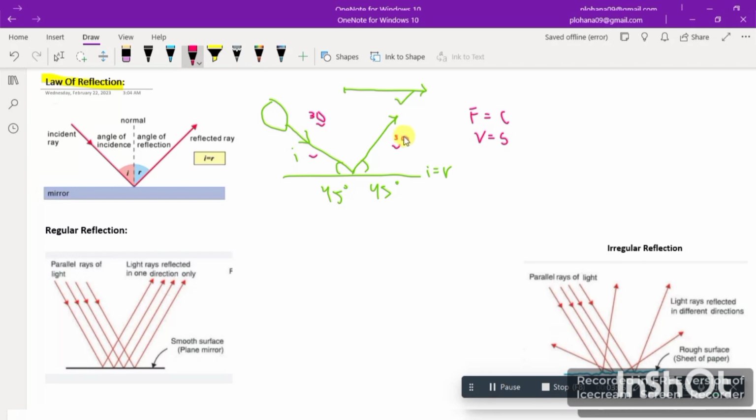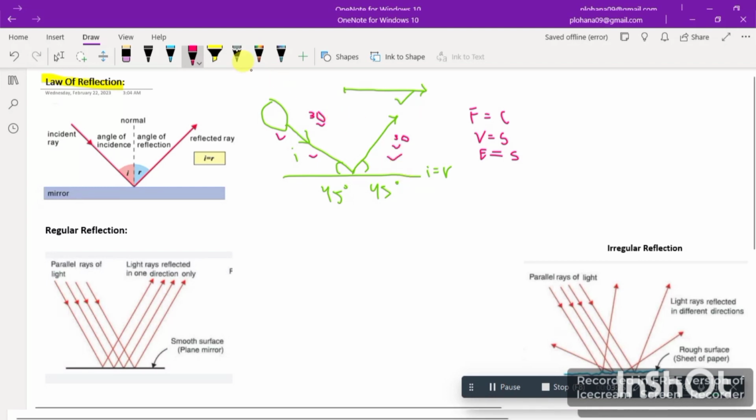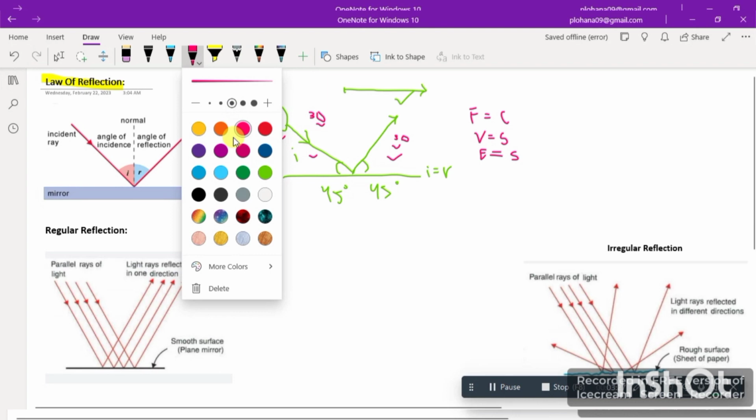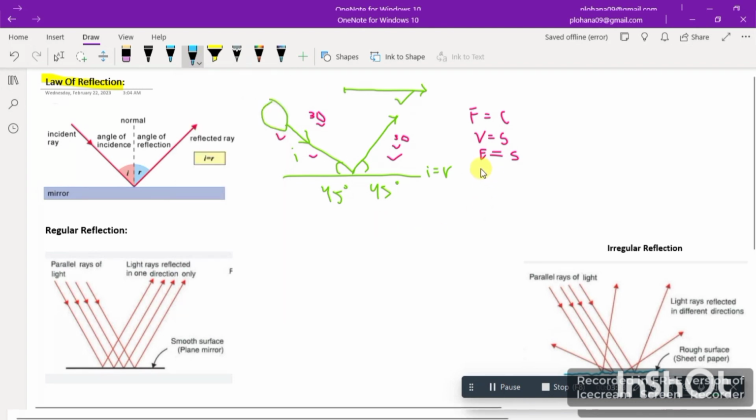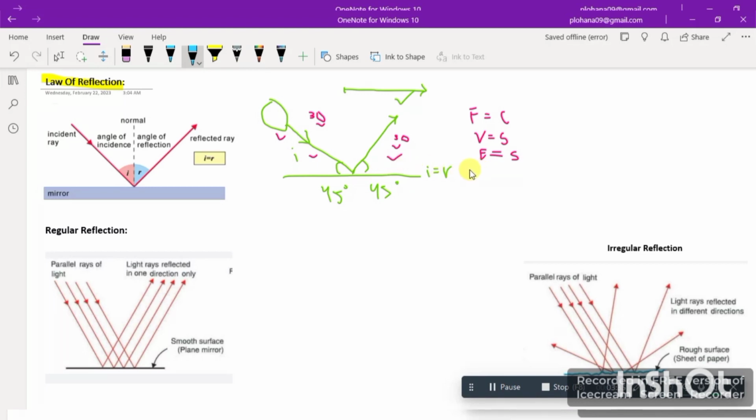So the velocity in the incident ray and in the reflected ray are the same. Talking about its energy, so energy would remain the same as well. The energy which we have here would remain the same here as well. So what thing will be changing here? Let's talk about that. Let me change the color. I'm using blue. The thing which is only changing here is the direction. As you can see here, direction is varying. So I'm writing here, changing.